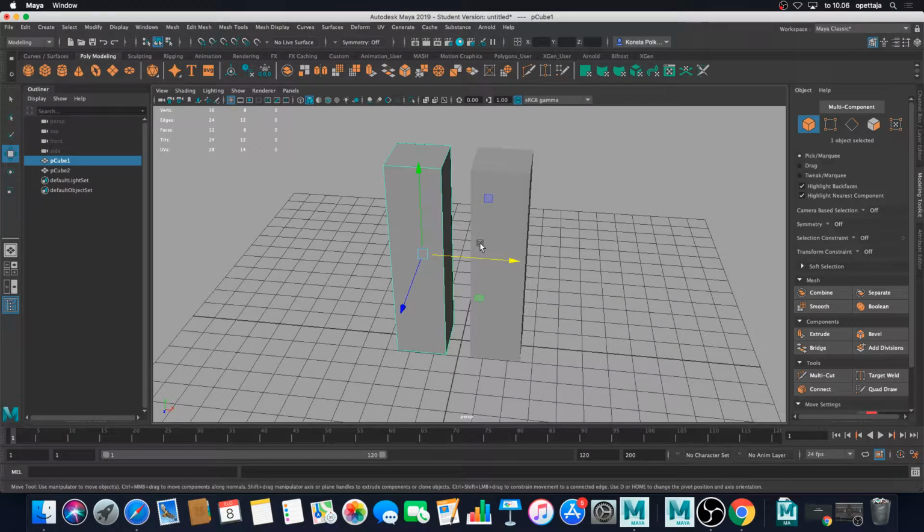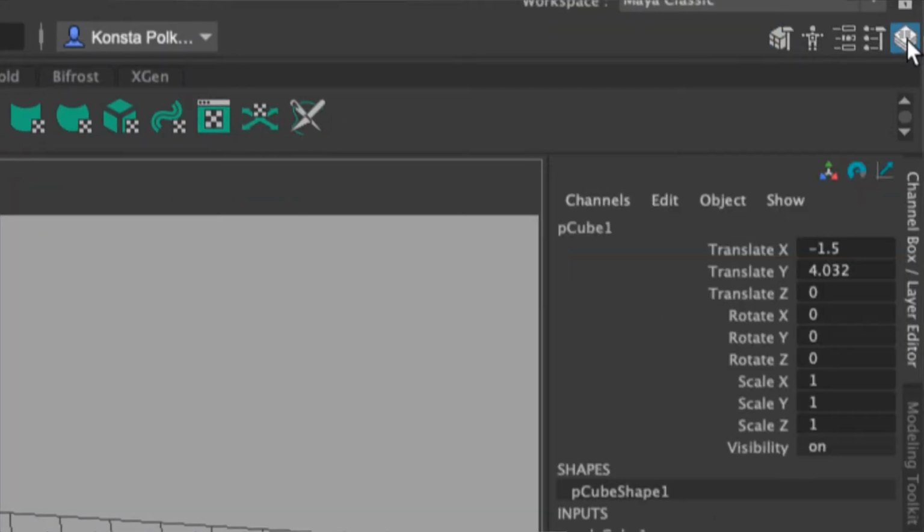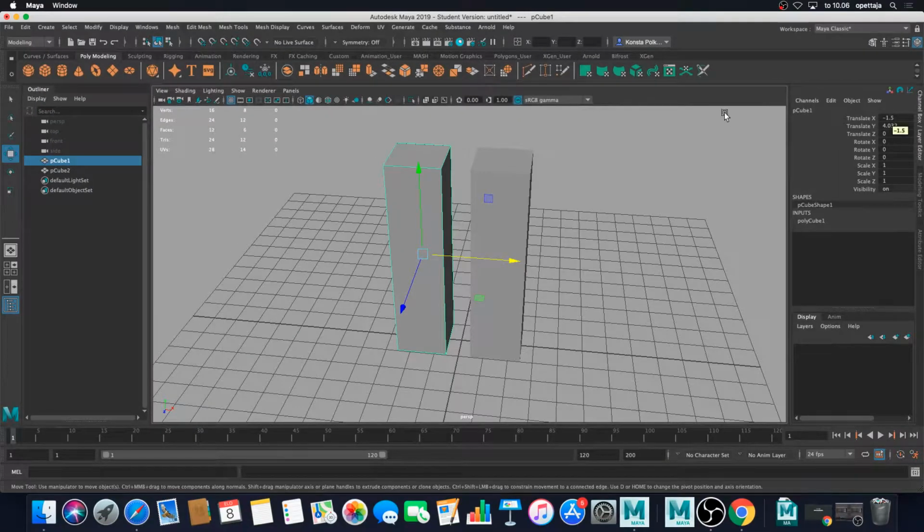Another way to do this transformation is go into your channel box, where you can see your translation options, and here is minus 1.5, and if we click pCube 2 there is 1.5.